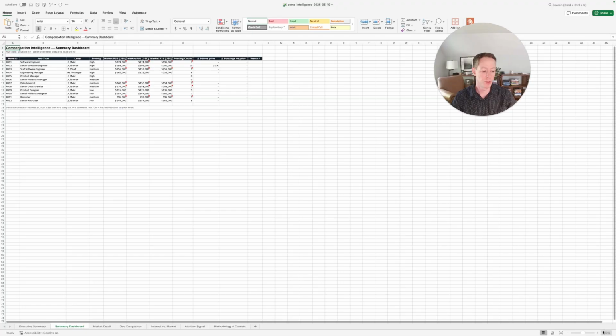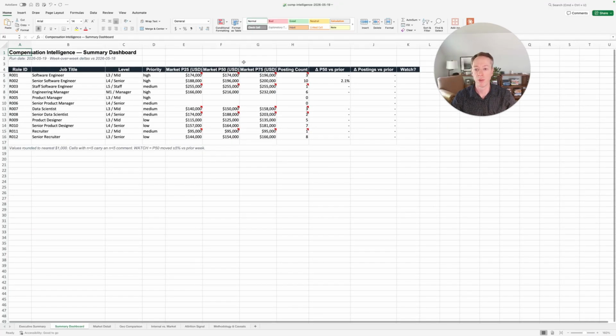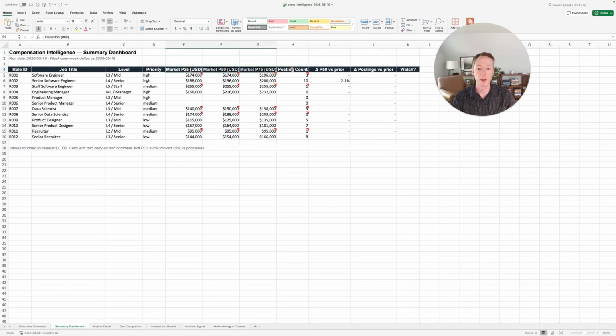The summary dashboard is going to give us the different roles, and it's going to give us our market spread, how many postings we found. This is actually just looking at prior week over week findings, but it's going to give us our median market point. We didn't pull any job postings for these two roles. Obviously, this is an initial run, small sample set, and we've limited the number of sources that we would potentially use. So the more sources you have, the more accurate your ranges are going to be, and so your midpoint is going to be hopefully more believable.